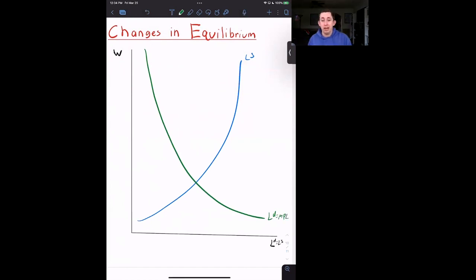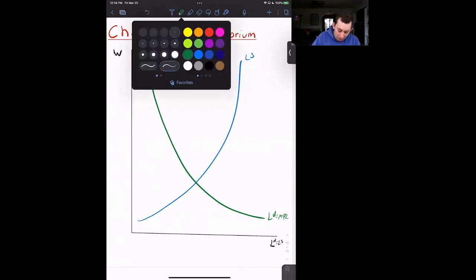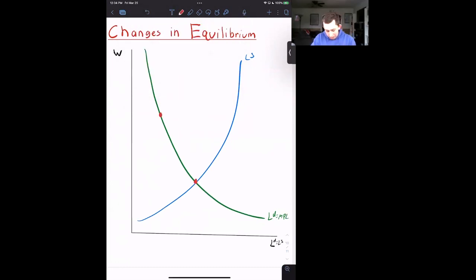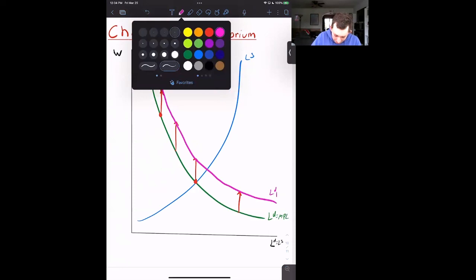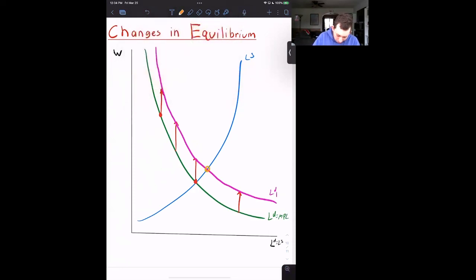So if the marginal product of labor goes up for every level of labor, maybe we're here. So this is the marginal product of labor at this point. But now the marginal product of labor has gone up. So now we're up here. So everywhere along this curve, we shift up by the same amount to get to some new labor demand curve. I'll show that in pink. So here's our new labor demand curve. I'll call it LD1. And we can see that what's going to happen is we are going to get to this point here. So our labor supplied and labor demanded has gone up, and our wage has also gone up.